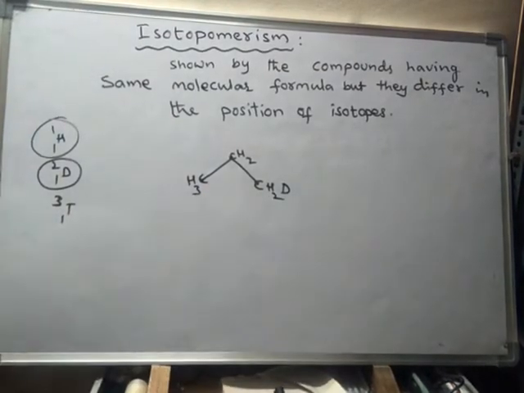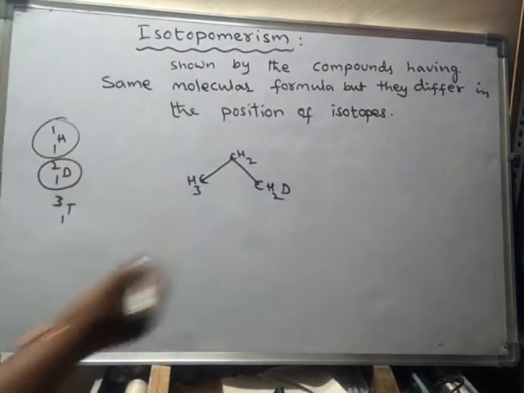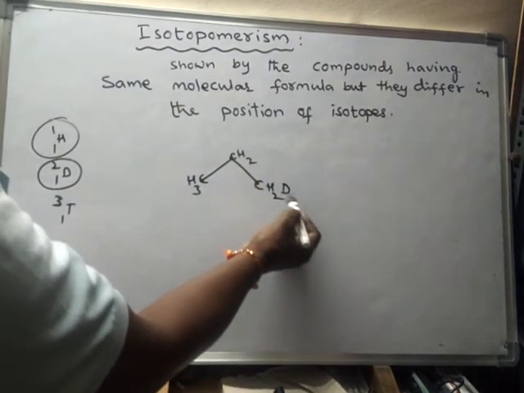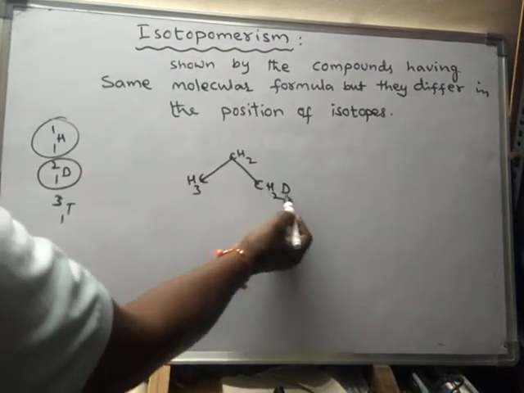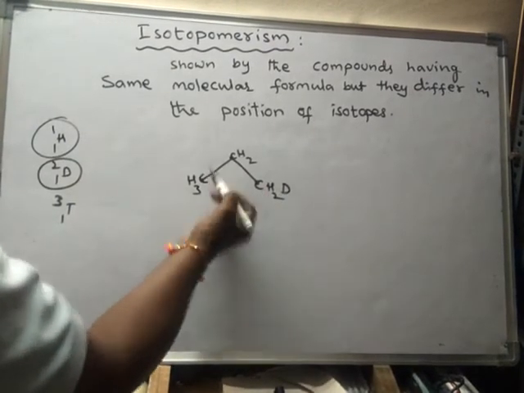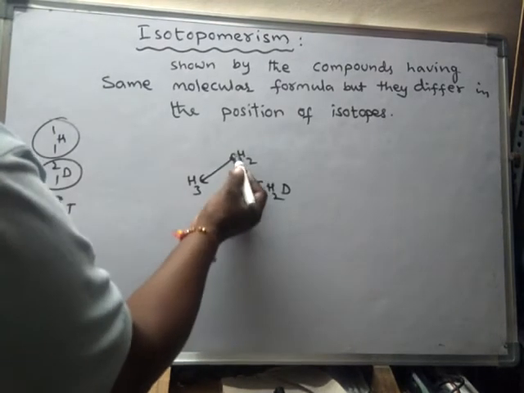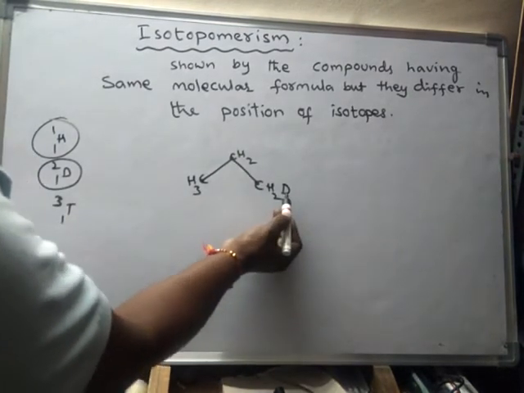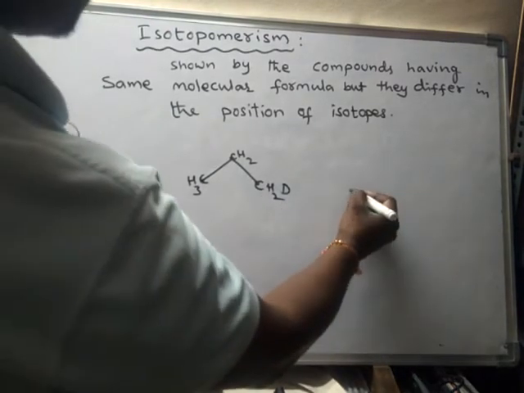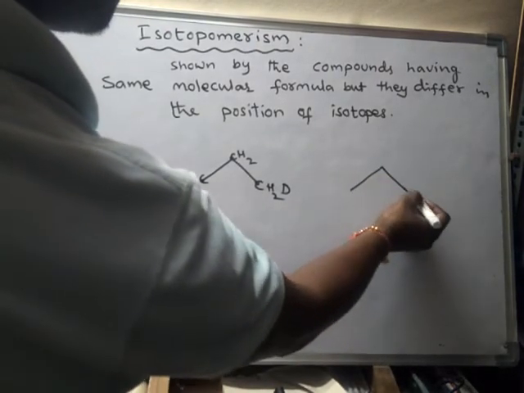Then what is the name of this compound? Deuteropropane, because on the first carbon deuterium is present, hence it is called deuteropropane. Suppose instead of the presence of deuterium on the first carbon, it is present on the second carbon.